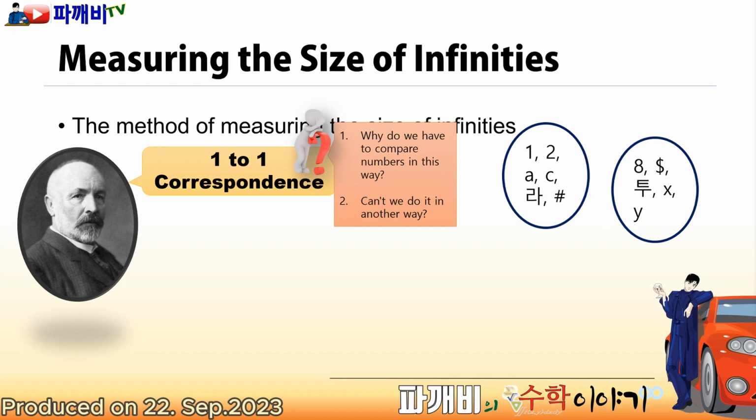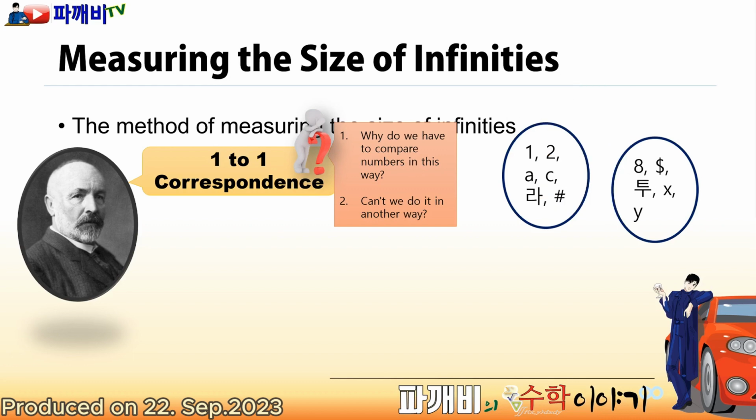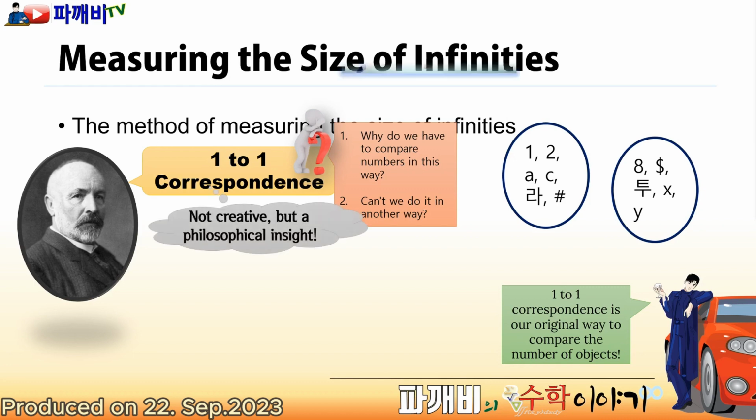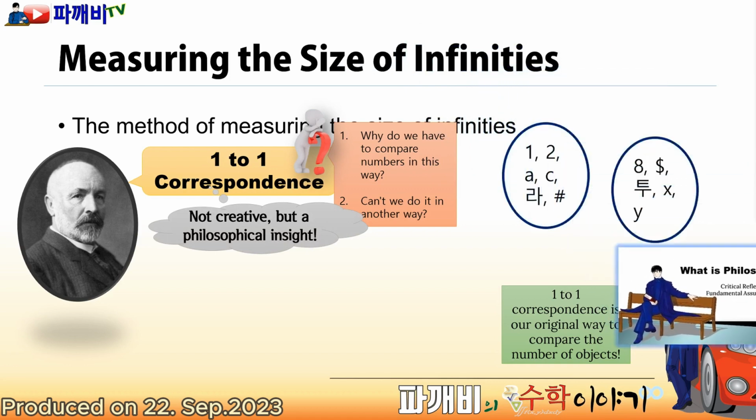In other words, when considering which set has more elements, the way we usually think is one-to-one correspondence. In simple terms, comparison itself is one-to-one correspondence. When Cantor thought one-to-one correspondence when comparing the size of infinite sets, he wasn't discovering some unusual method different from others, but he was applying the original way we compare the number of objects. Cantor's discovery is not merely creative, but it is a philosophical insight. It's what philosophy is, to find our fundamental thoughts that we are not fully aware of.